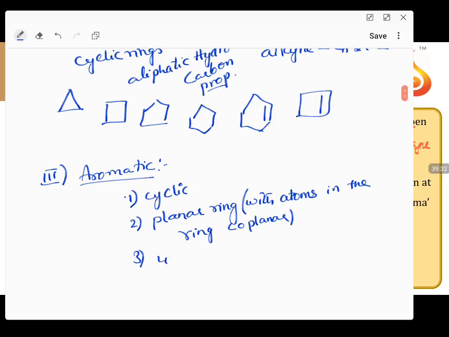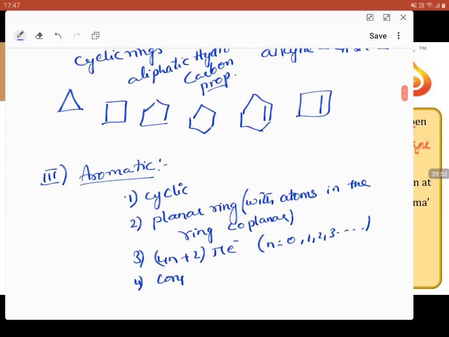Third, 4n+2 pi electrons, where n can be 0, 1, 2, 3, and so on. If you have these three properties satisfied, and it is a cyclic ring with conjugated double bonds, then it comes under aromatic.